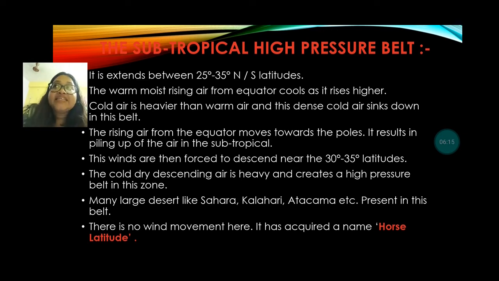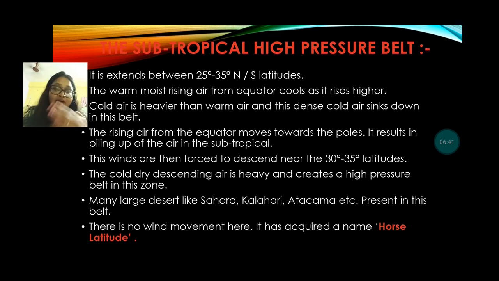In this region, air from the equator moves toward the pole regions, and as a result you can see the piling up of the air in the subtropical region. The winds in this region are forced to descend near the 30 to 35 degree latitude. So here the cold, dry, descending air is heavy and creates a high pressure belt in this zone.